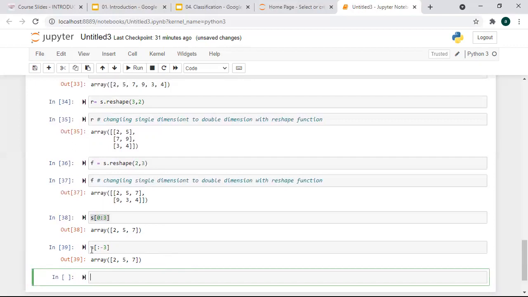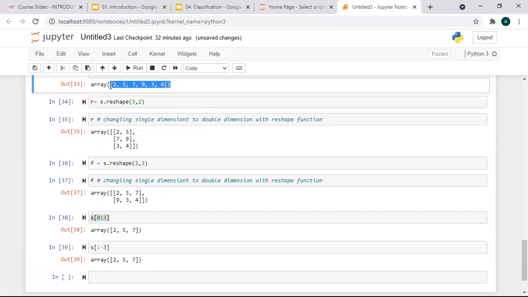Whenever you see a colon alone, it means all the rows, all the elements from left to right. But as you're taking -3, it will take the last 3 elements from the right side, which is 257. Because we have taken this colon first, it starts from the left, but accessing will be from the right.